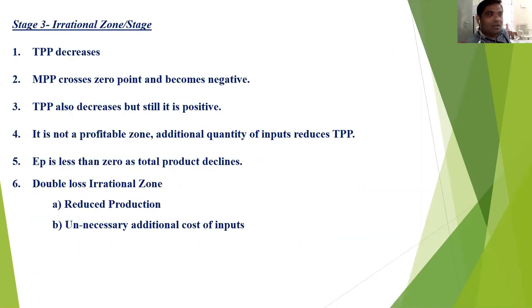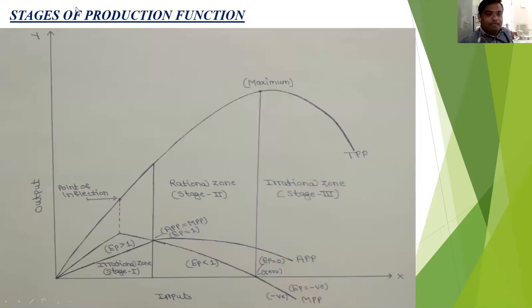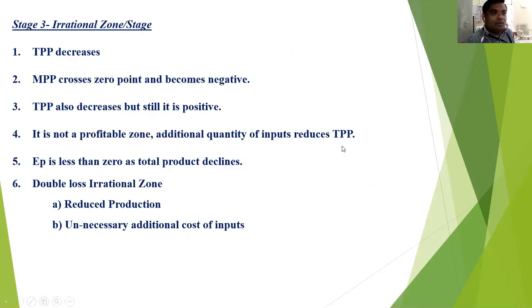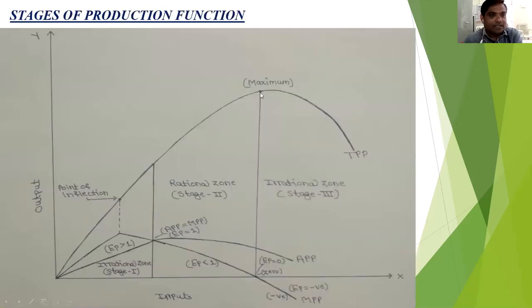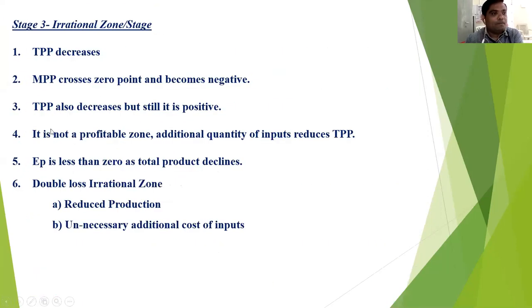Then the third zone. After the point of maximum TPP, the TPP decreases, but still TPP is positive. So here when the TPP is maximum, MPP is 0, and then MPP crosses the 0 point in the third stage and becomes negative.